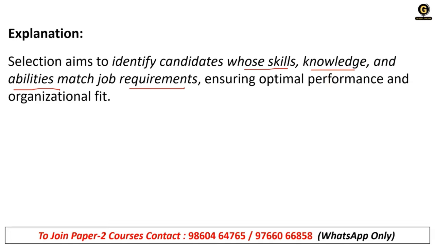Every role has a different job description, so the candidate must fulfill those job descriptions. The job role should be specified with particular terms, ensuring optimal performance and organizational fit, so that the candidate is fit for that role. It will be beneficial for the organization and for the employee as well.